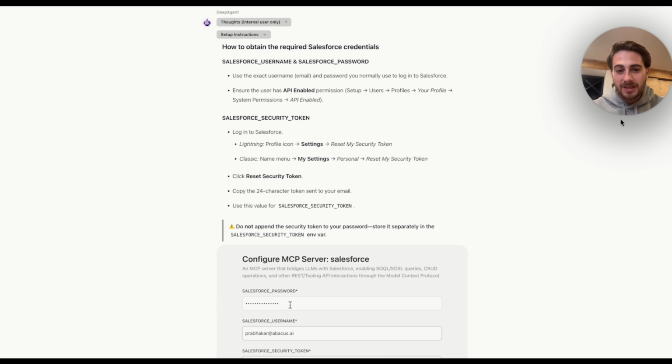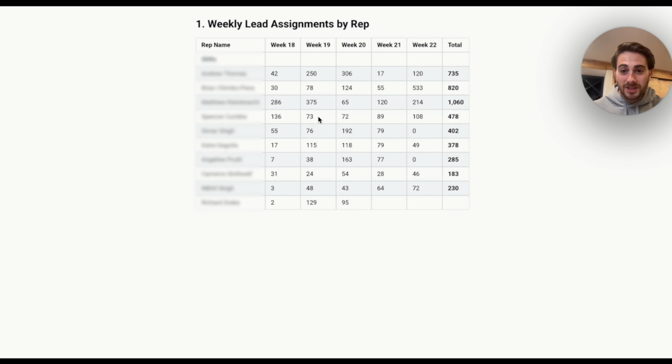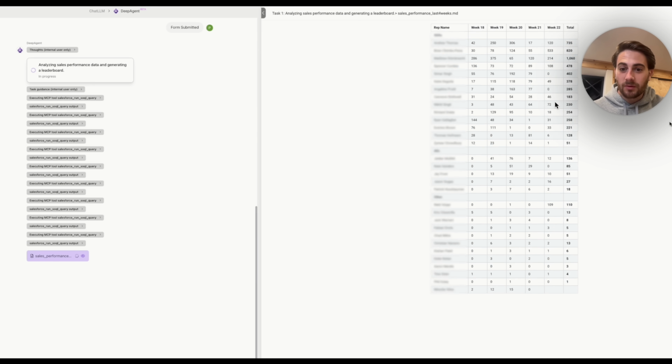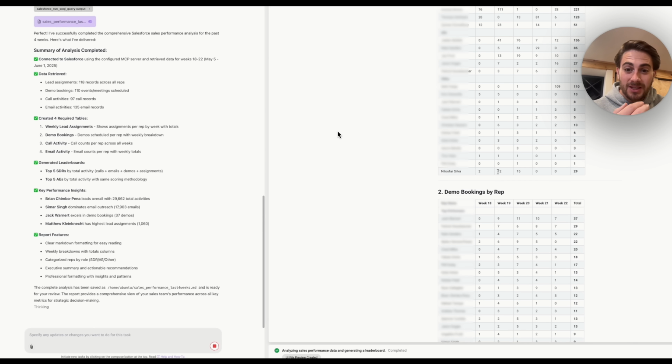And again, this is then going to say, "Hey, I need to obtain the required Salesforce credentials." Again, it tells you exactly where to go, tells you exactly what to do. You insert that stuff in here, and then this is going to connect Salesforce to DeepAgent via MCP. And now we can see this is actually analyzing the sales performance data. And then once it's done, we can see it going through and doing all of these different things. It's generating the leaderboard over here to the right, and then it literally gives us a summary of everything here.